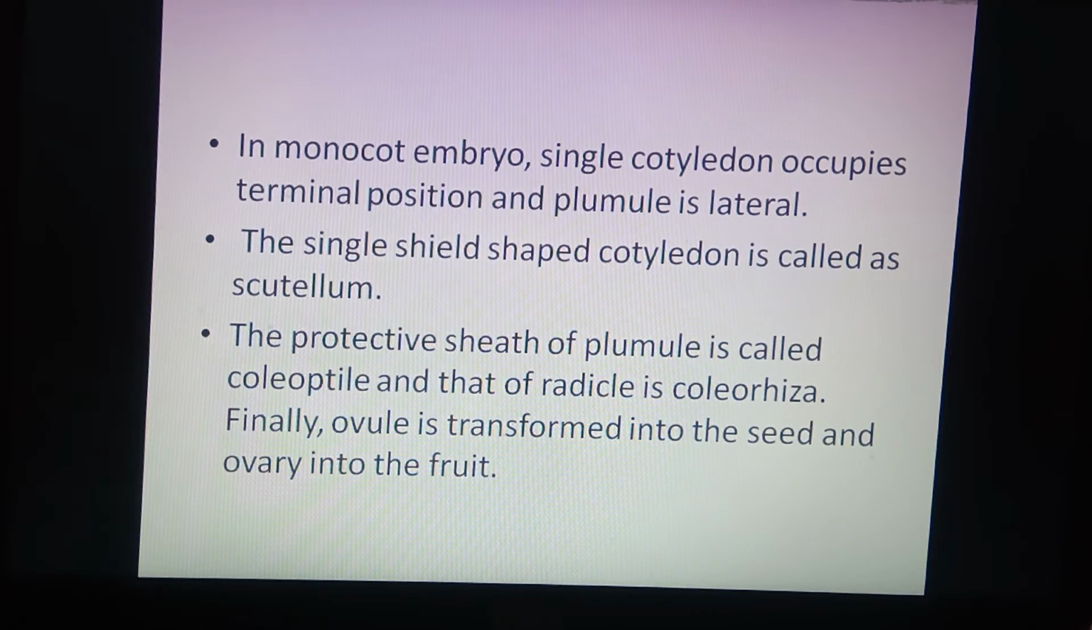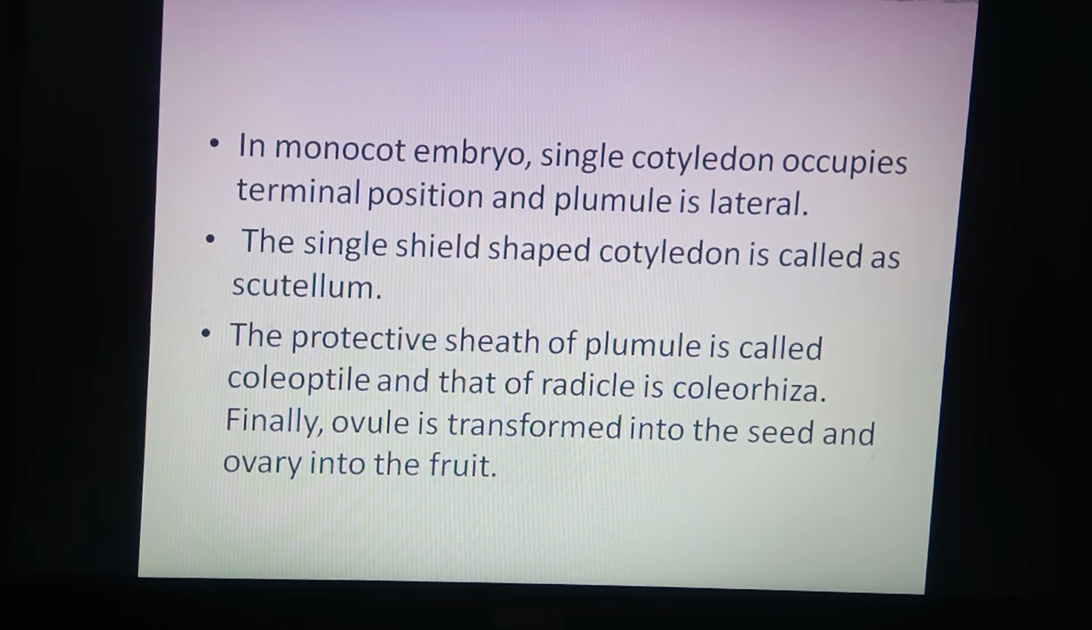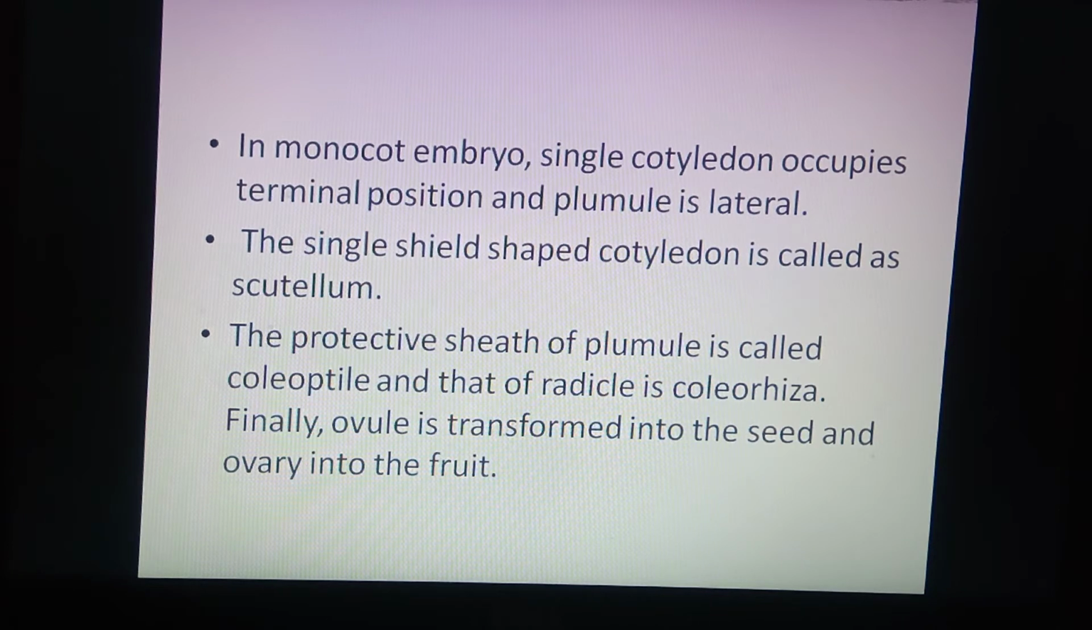In the monocot embryo, the single cotyledon occupies the terminal position and the plumule is present at the lateral side. The single shield-shaped cotyledon is called the scutellum, and in it there is a presence of the plumule as well as the radicle. The plumule is protected by a protective sheath called the coleoptile, and the radicle is protected by the coleorhiza. Finally, after the complete development of the embryo and endosperm, the ovule is converted into the seed, and the ovary containing this seed is now called a fruit.